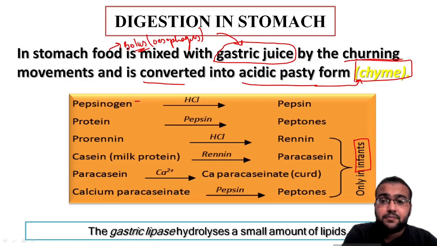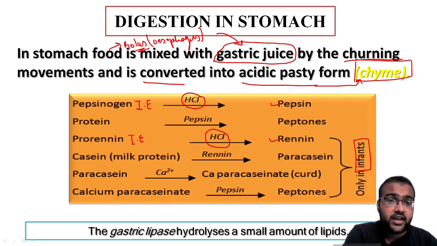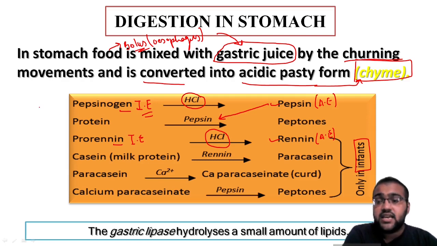Pepsinogen is an inactivated enzyme. Prorenin is also an inactivated enzyme. Here HCl, which provides the acidic medium of the stomach, converts pepsinogen into pepsin and prorenin into activated renin. Pepsin is an activated enzyme. Renin is an activated enzyme. Then this pepsin converts protein into peptones, which means the stomach is directly involved in protein digestion.